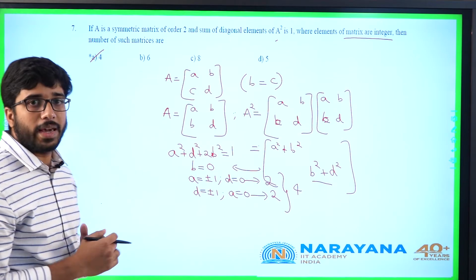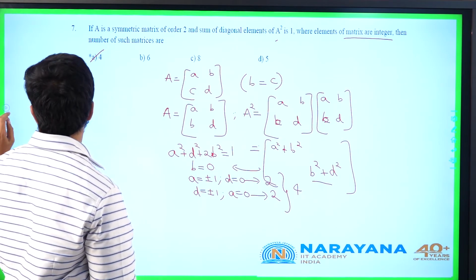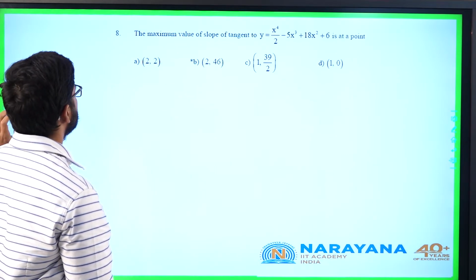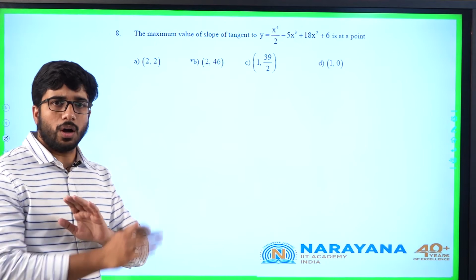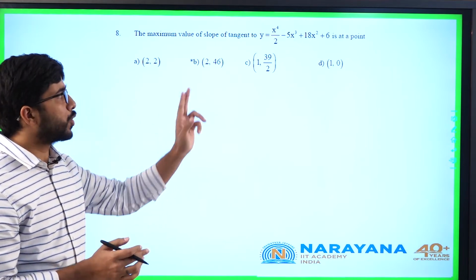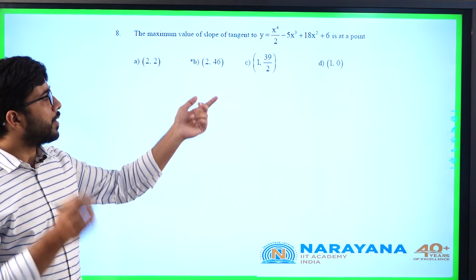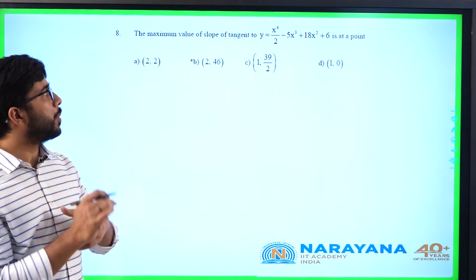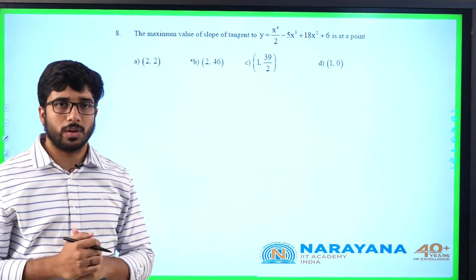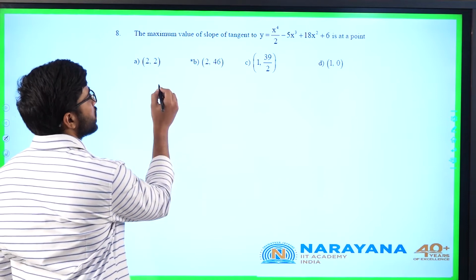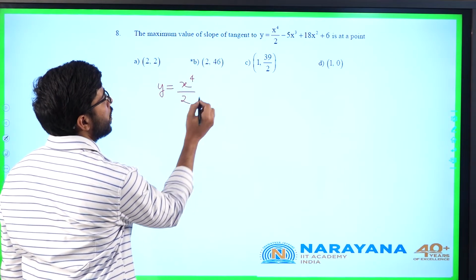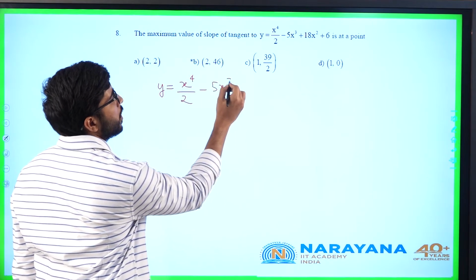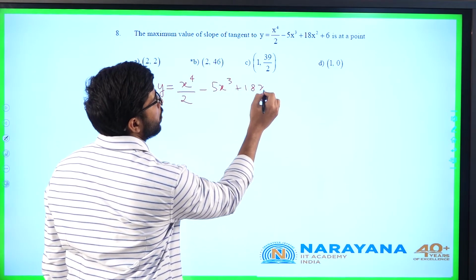Let us go for 8th question. This one is a little bit lengthy one. Out of all the questions which we observed, there are two concepts involved here: AOD, where maxima and minima is involved, and the tangents and normals part is also involved. He gave y as x power 4 by 2 minus 5x cube plus 18x square plus 6.